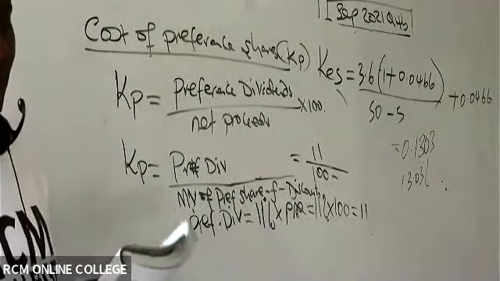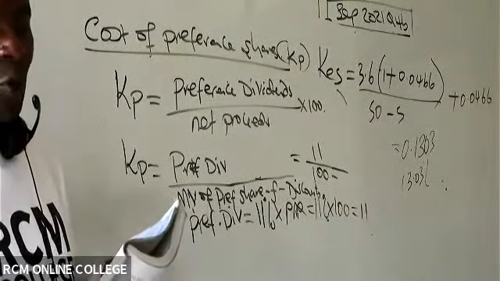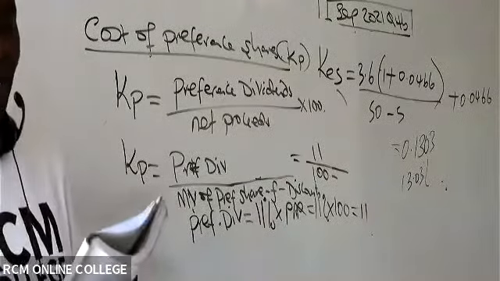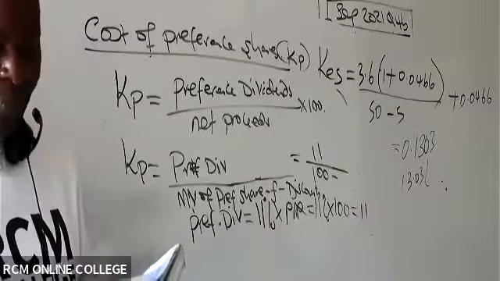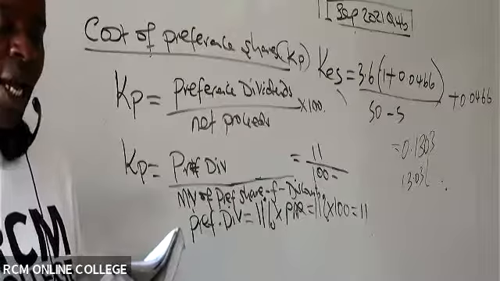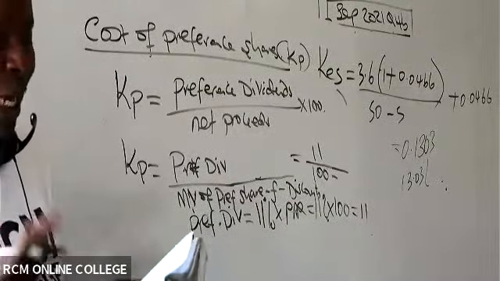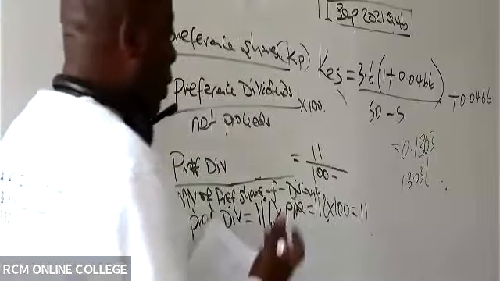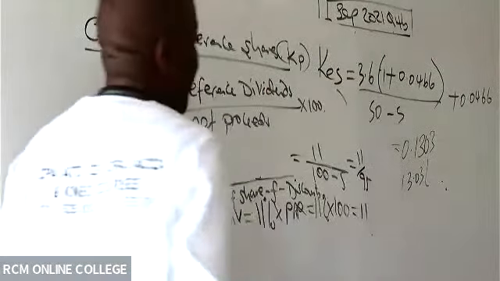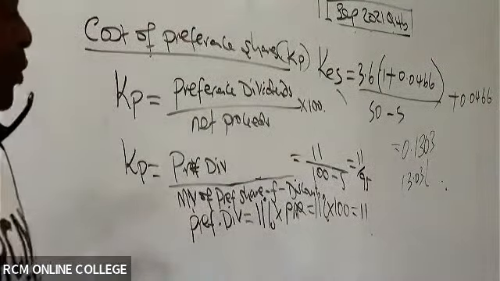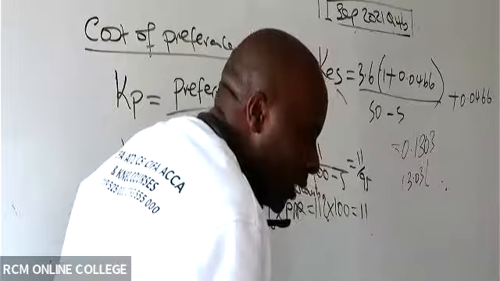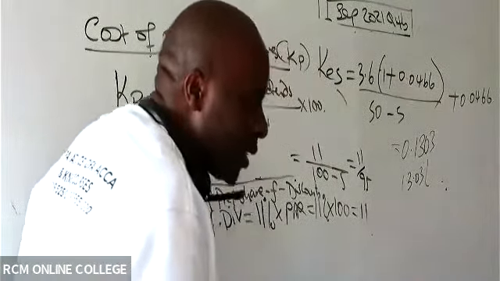They have been able to tell us, ladies and gentlemen, under preference share capital, that new preference shares will be issued at 11% coupon rate. The par value of each share is 100. New preference shares will be issued at par, subject to a flotation cost of 5. So then this will be the same as 11 over 95 times 100, which will end up giving us what figure, KP? A ninja called Francis is giving me 11.58.